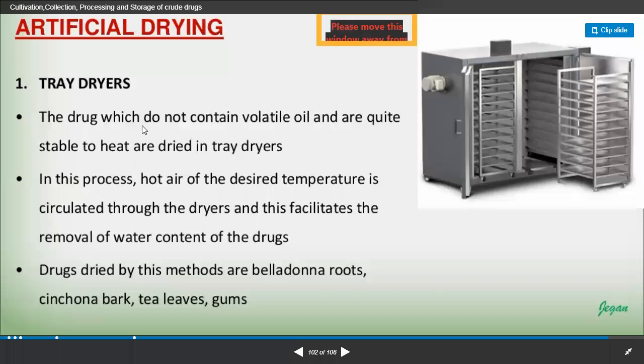The drugs which do not contain volatile oil and are quite stable to heat are dried in a tray dryer, right? So where they do not contain volatile oil, here we need to take care. We need to have knowledge about the drug, whether it has a volatile principle or not.